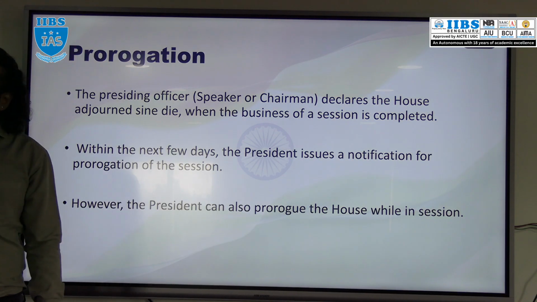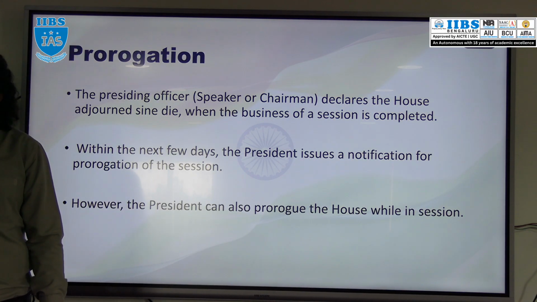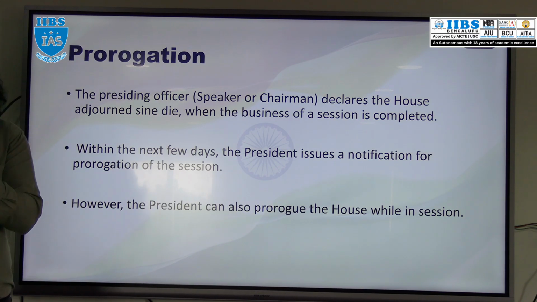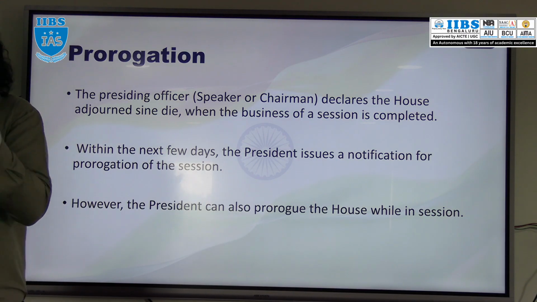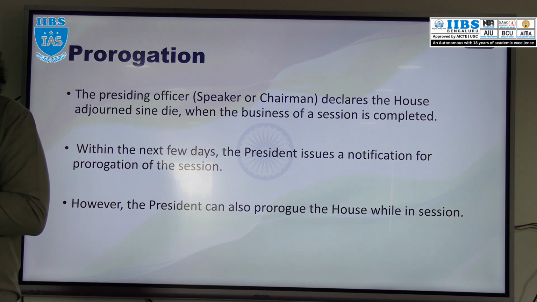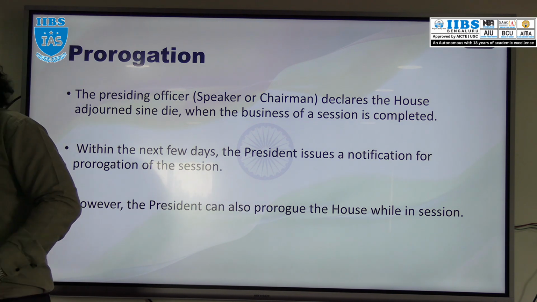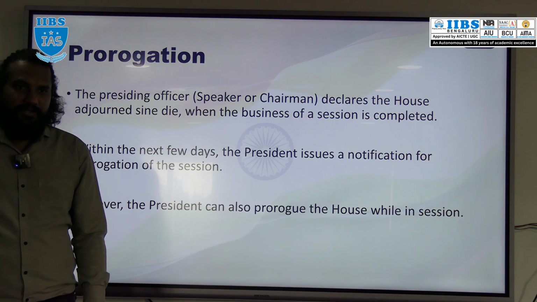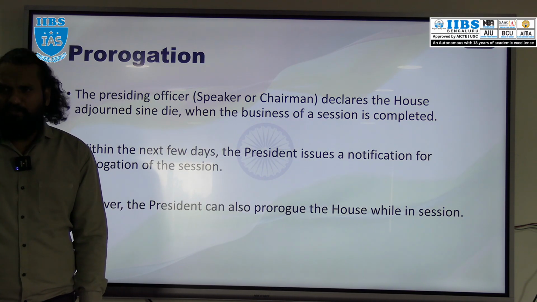The president can issue the prorogation even when the house is in session also. If the session is going on, during that time also the president can issue the prorogation. If prorogation is there, that is a permanent suspension or termination of that particular session. Not the suspension of Lok Sabha or Rajya Sabha, but for that particular session that will be suspended. Understood? So that is about prorogation.